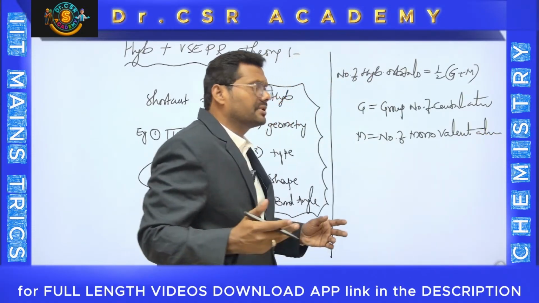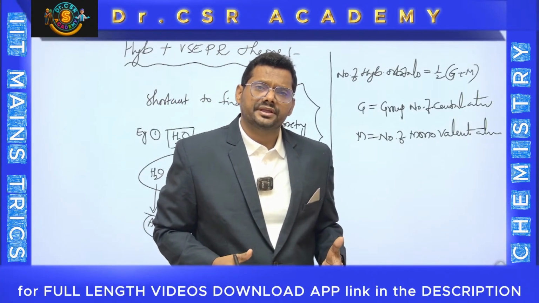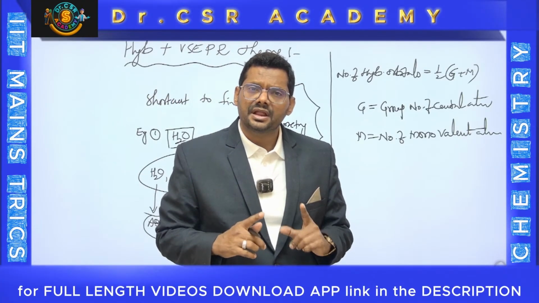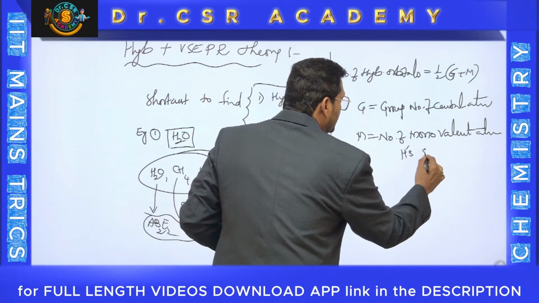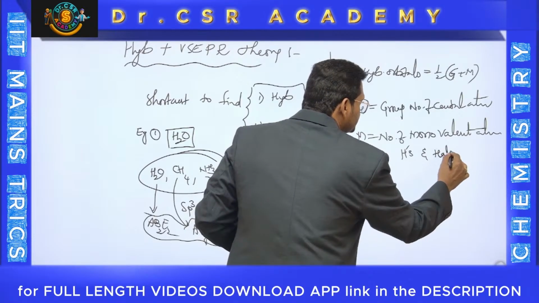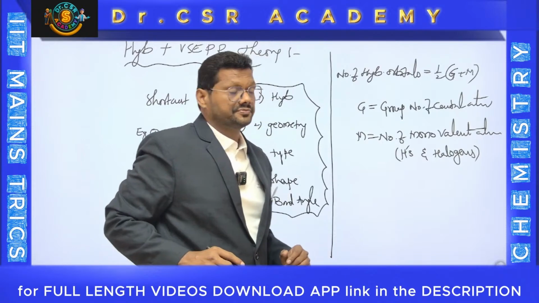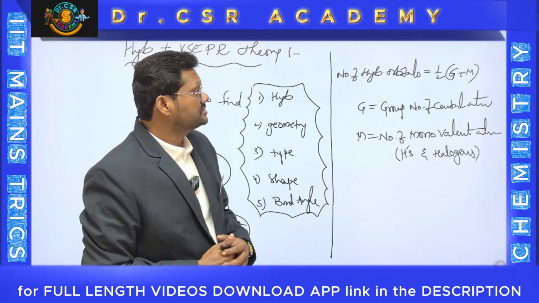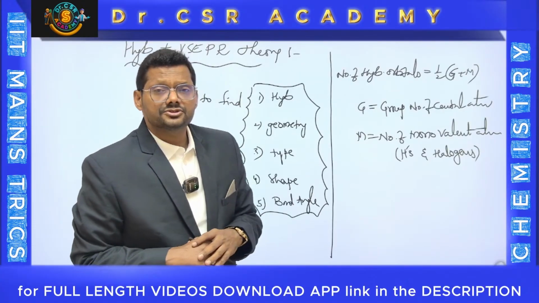You may have a doubt about what monovalent atoms are and what atoms we have to consider here. You should take only hydrogens and halogens. Halogens are fluorine, chlorine, bromine and iodine. So you can take hydrogens and halogens only. This is enough to find the hybridization and the geometry.